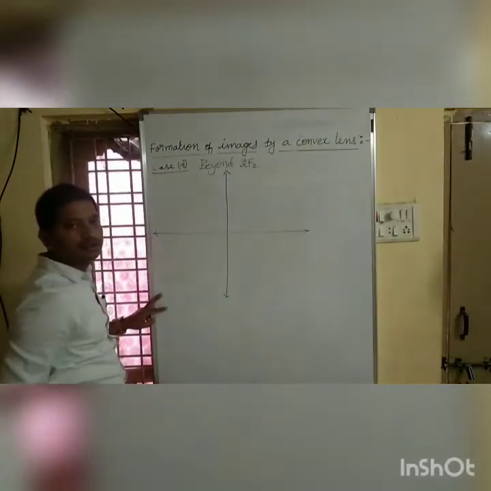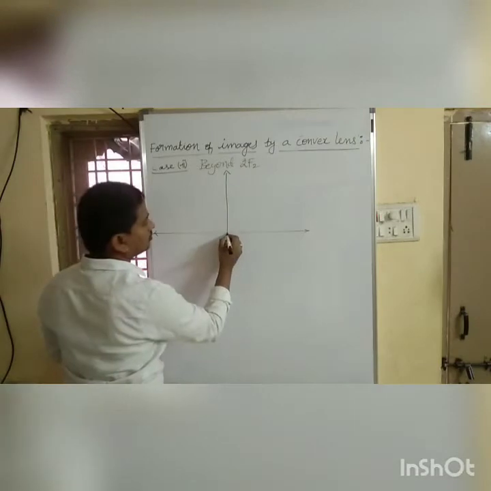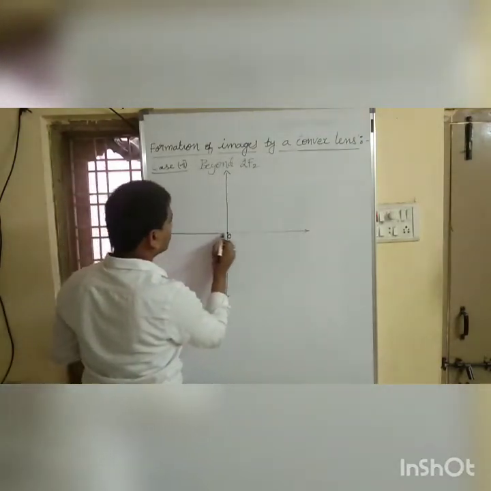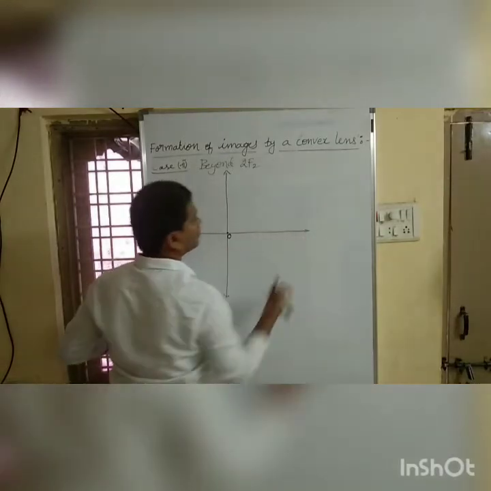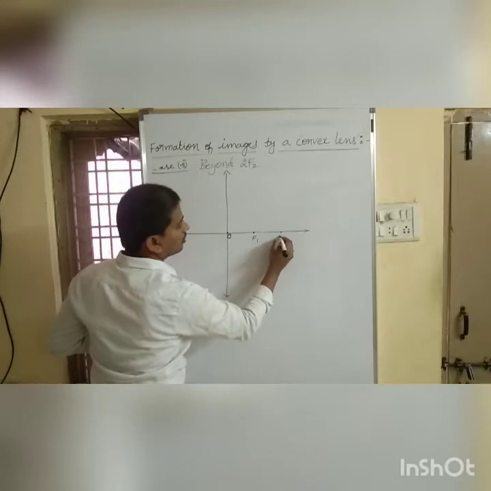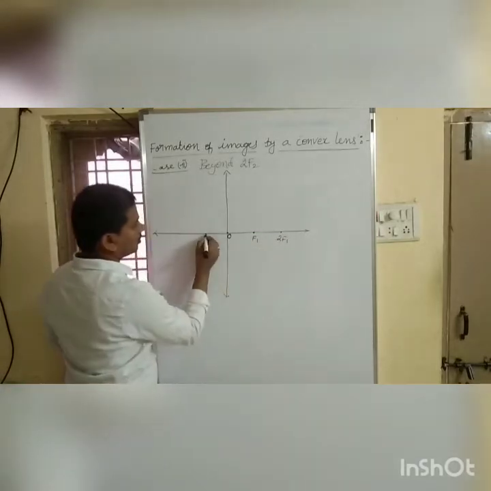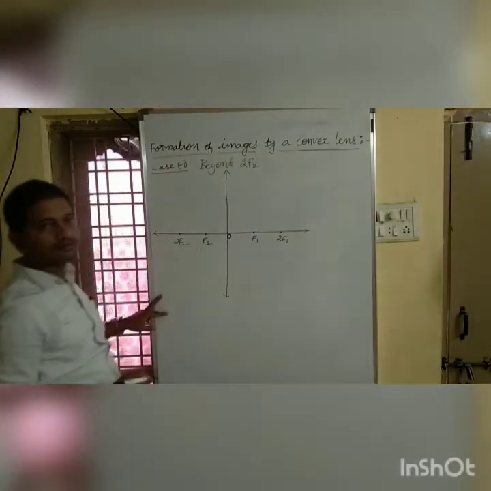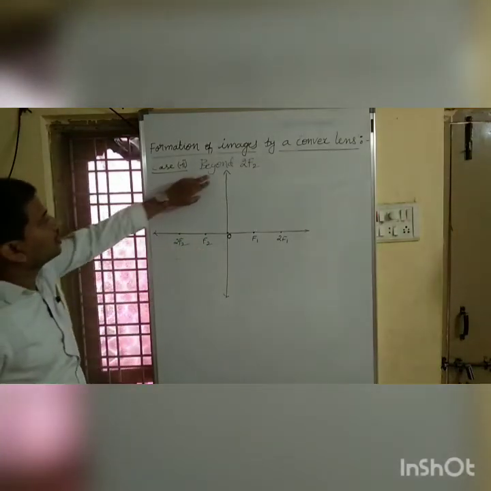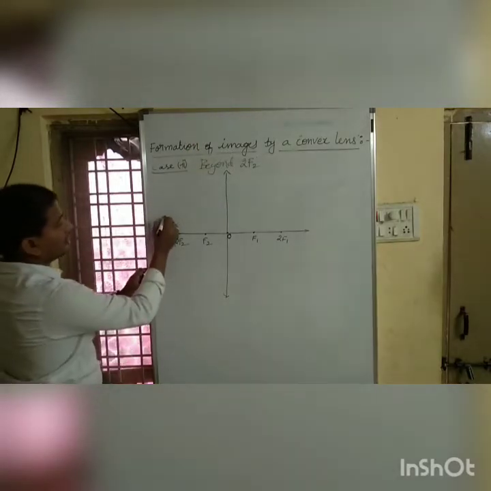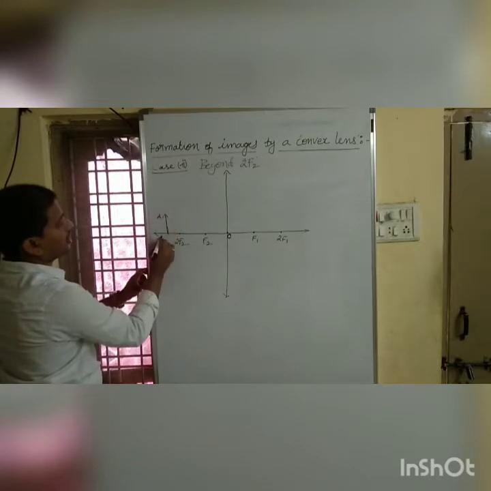This is our convex lens, optic center, principal axis, focus, 2f1, f2, 2f2. What is the case? We need to place an object beyond 2f2. Here I have to place an object. This is our object called AB.